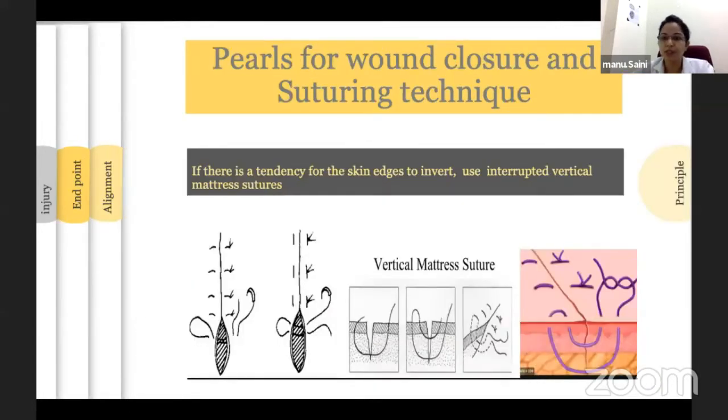Now, coming to the principles of lid reconstruction, if there is a tendency for the skin edges to invert, use interrupted vertical mattress sutures, especially for lid margin reconstruction. In vertical mattress suture, pass a deep bite through the tarsus across the wound at the lid margins, at an equal level of depth on either side of the wound. The wound should be approximated to look for pouting, and then sutures are secured with knots.